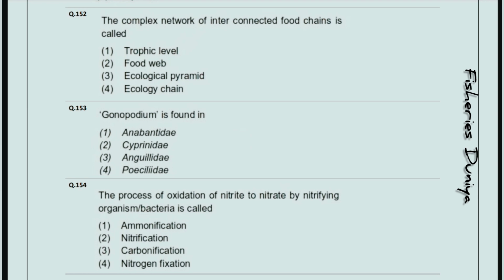Gonopodium is found in. So the correct answer is option number 4, Poeciliidae. The process of oxidation of nitrite to nitrate by nitrifying organism or bacteria is called. So the correct answer is option number second, nitrification.